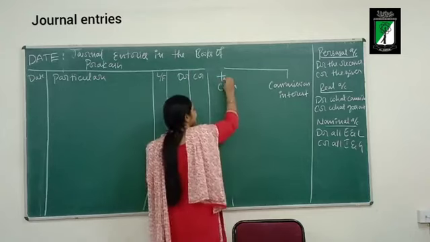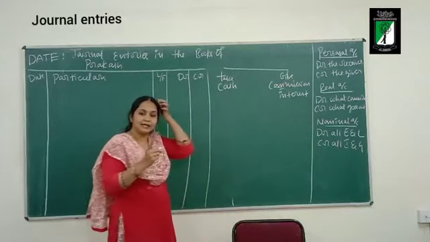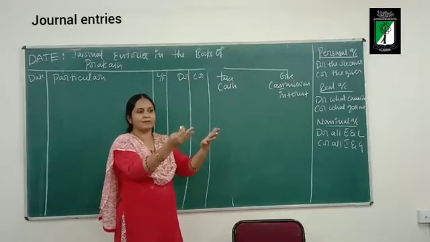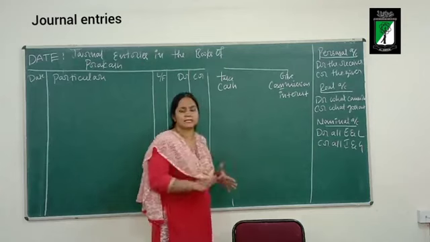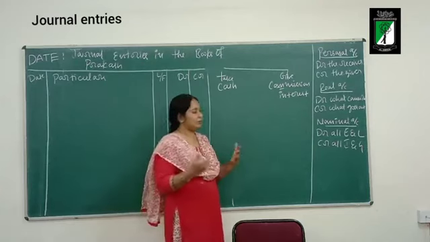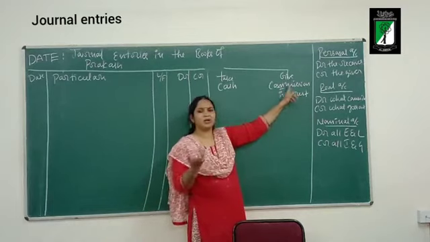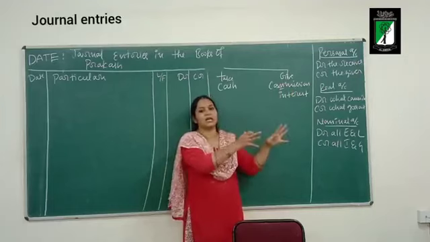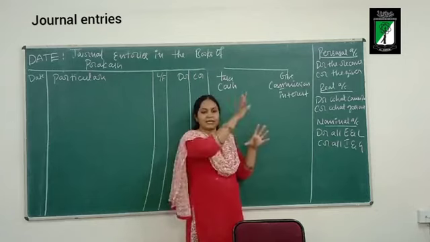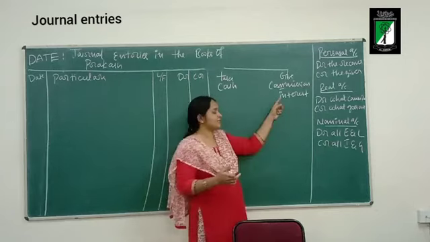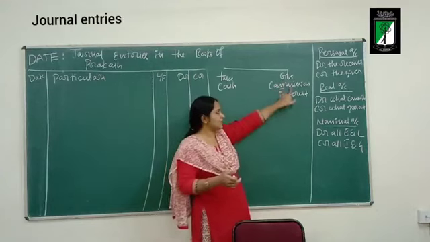So the take aspect is cash. The give aspect is that it has rendered some service on which it is receiving commission. It has given something, for example, brokerage service. It has rendered brokerage services on which it is receiving commission. What is brokerage service? For example, it has sold land or a building on which it is receiving some commission, and it has invested some money in some other company on which it is receiving interest. So it has given some service. This is the give aspect.